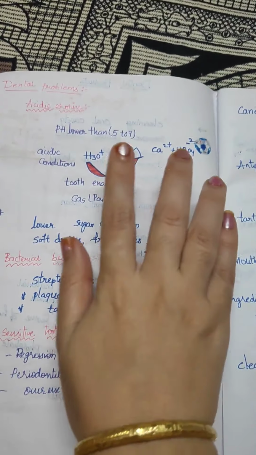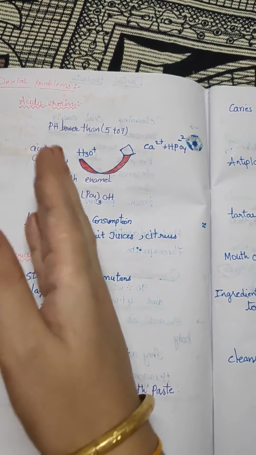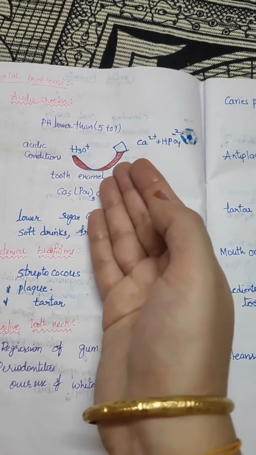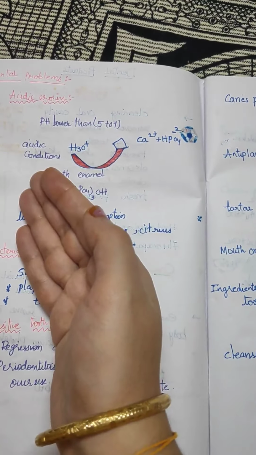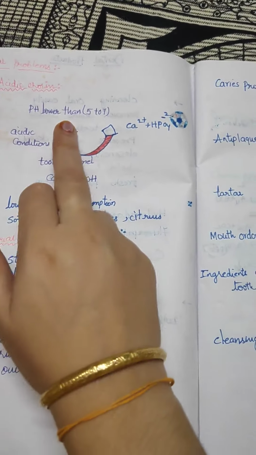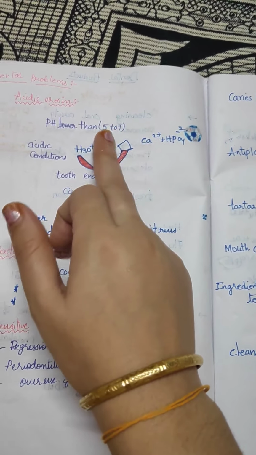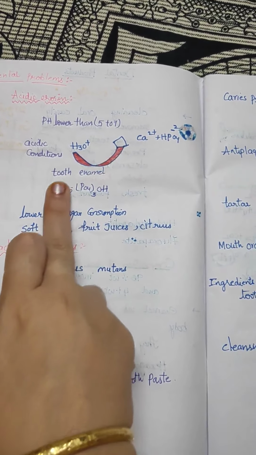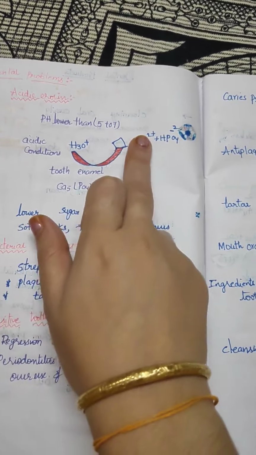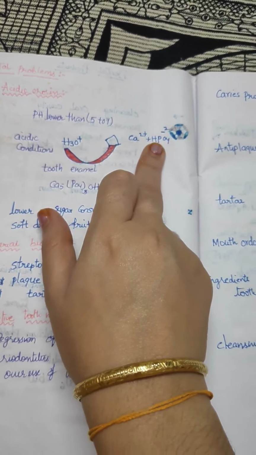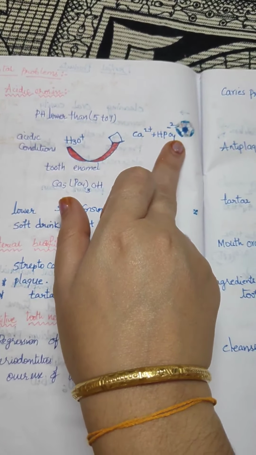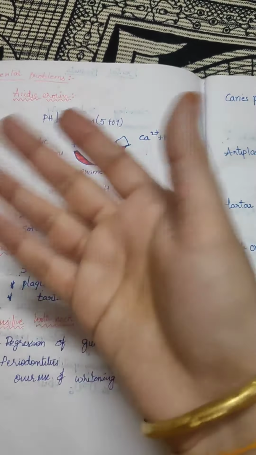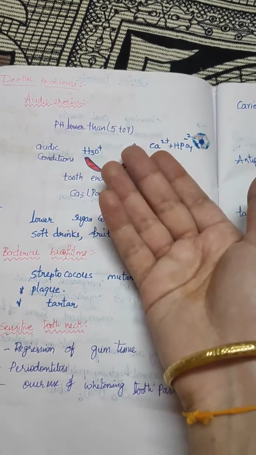Because of that lactic acid, there is acidic erosion of the tooth, in acidic conditions with pH less than 5 to 7, which affects tooth enamel containing calcium phosphate. It breaks down into calcium plus hydrophosphoric acid, and then gives acidic erosion, tooth decay.